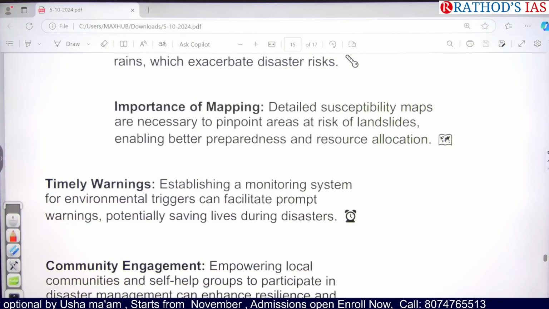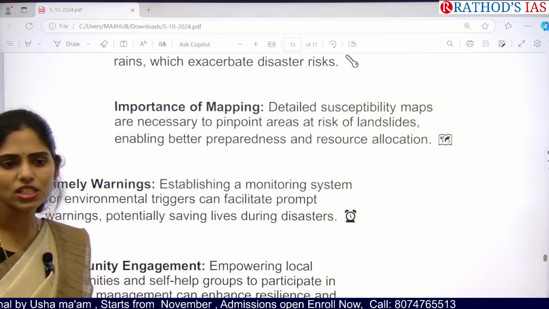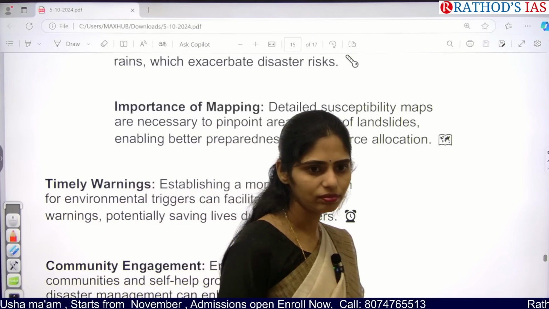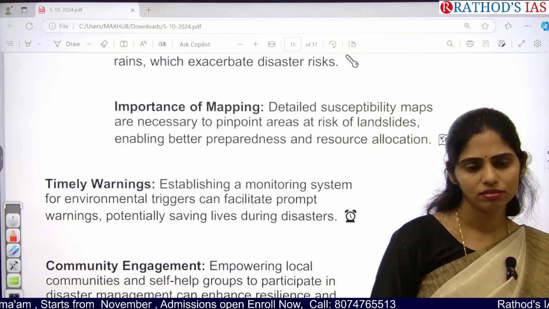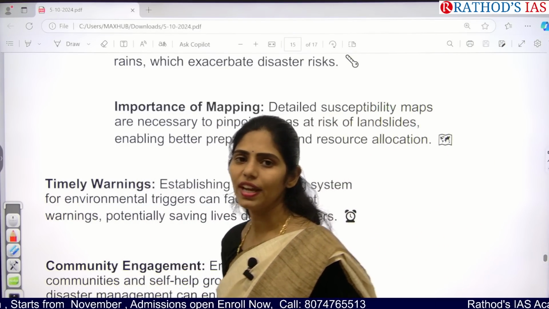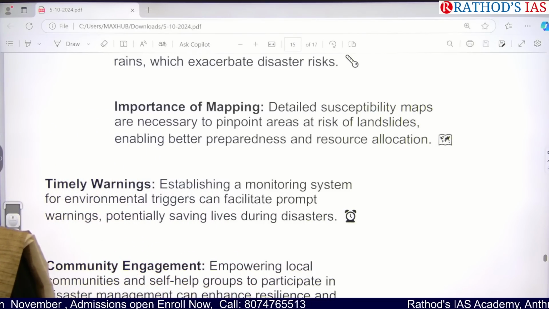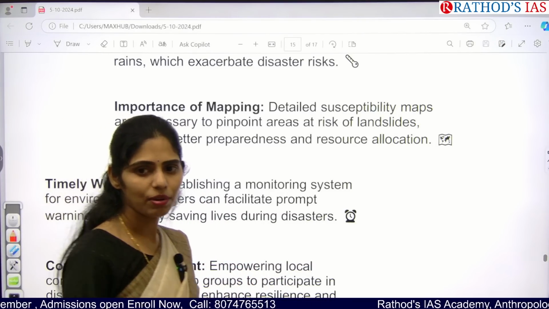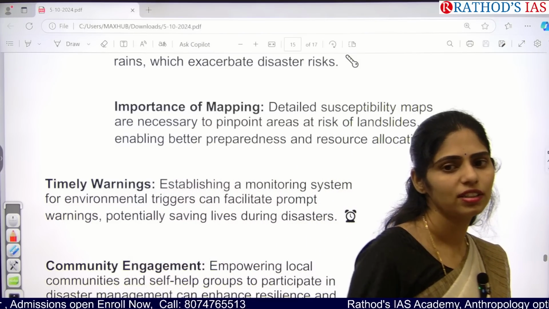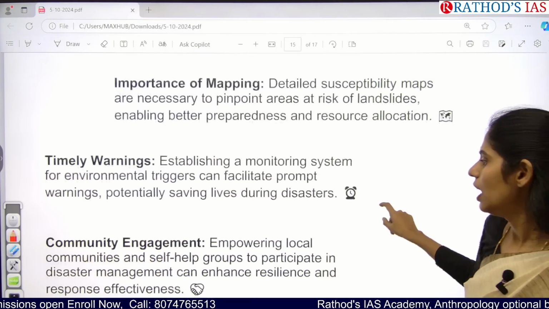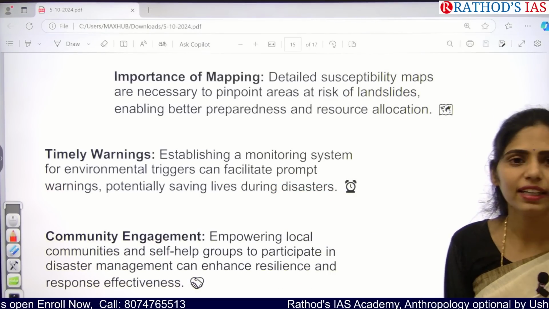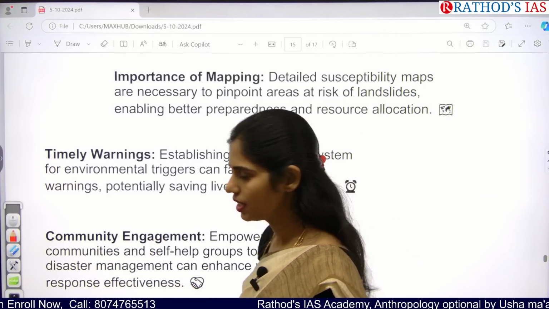And actually we have to go for vulnerability mapping. So what is this vulnerability mapping of a state? We have to go for identification of vulnerable areas. In those vulnerable areas, we have to come up with different strategies so that we can control disasters in the future. And even we need to focus on early warning systems, monitoring systems, etc.